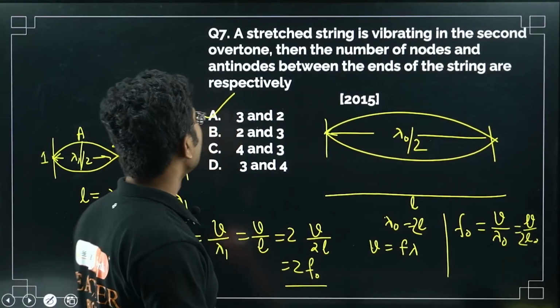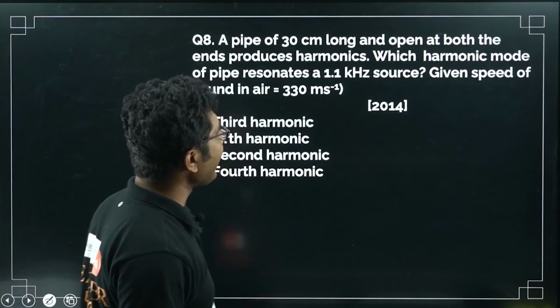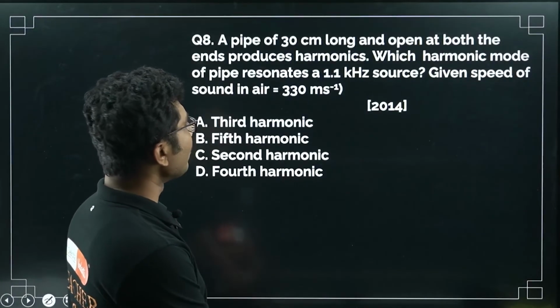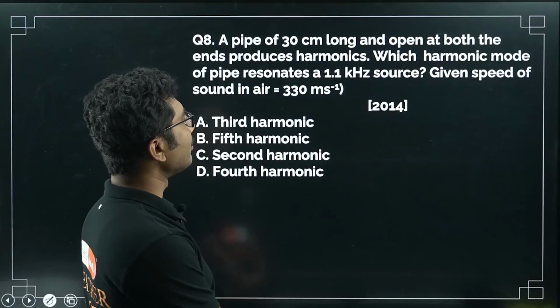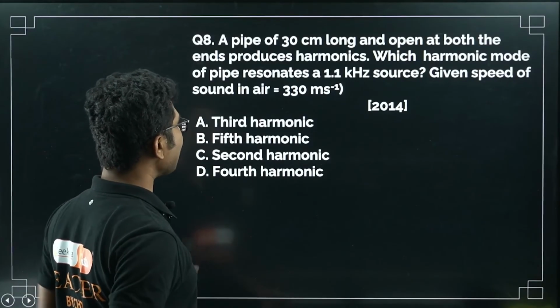Second overtone means you have to go to higher order and find out what will be the second order. Now, a pipe of 30 centimeter long and open at both ends produces harmonics. Which harmonic mode of the pipe resonates at a 1.1 kilohertz source? Given the speed of sound in air is 330 meter per second.